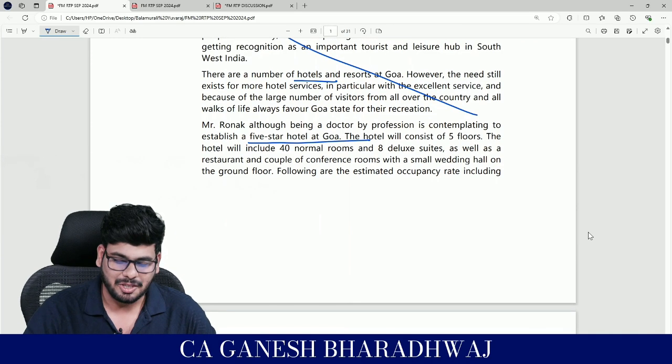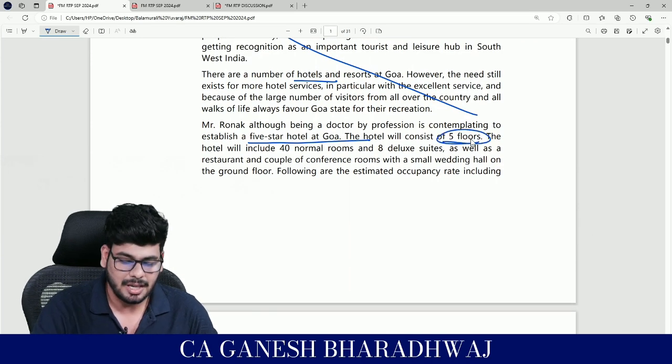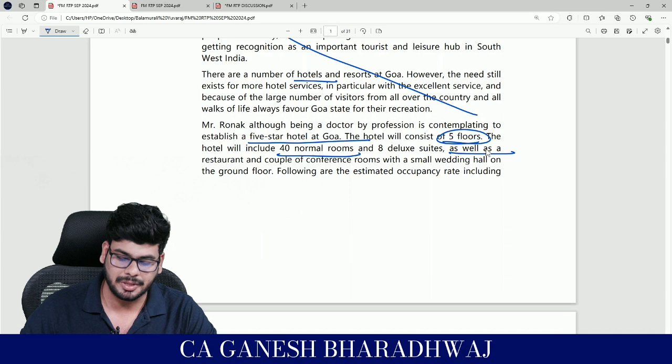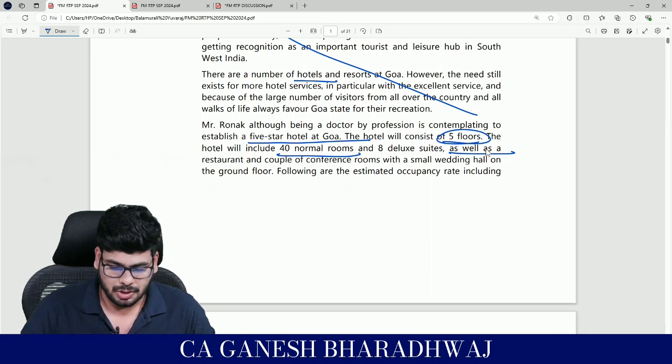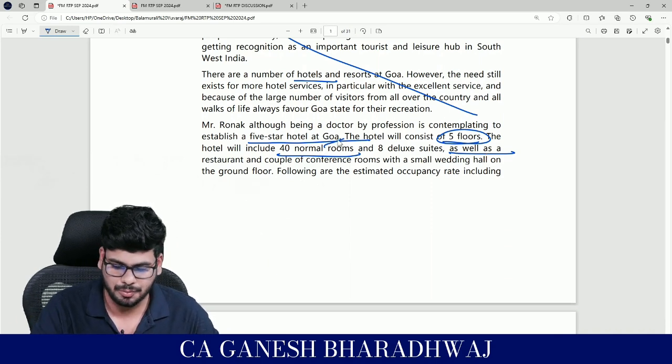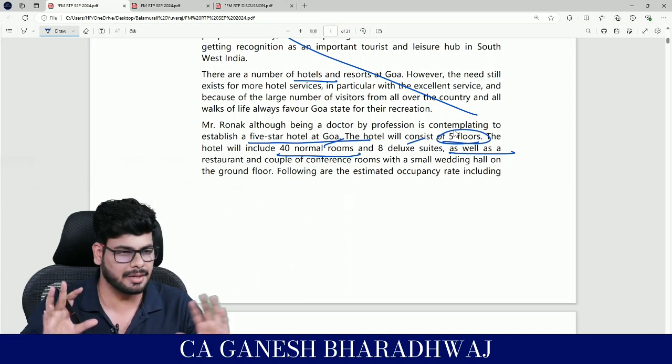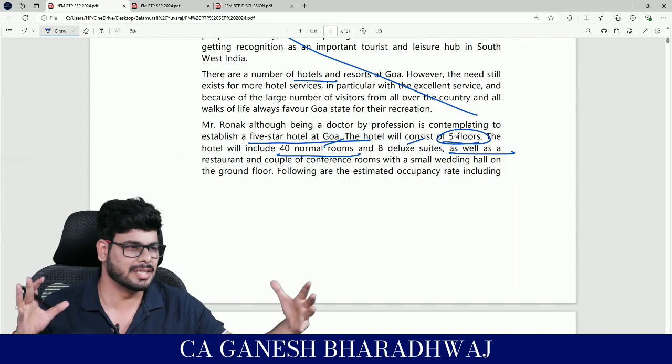Right? Fine. The hotel will consist of 5 floors. The hotel will include 40 normal rooms and 8 deluxe suites, as well as a restaurant and a couple of conference rooms with a small wedding hall on the ground floor. So basically, this is what they have. Some normal rooms, deluxe suites are there, and then there is a restaurant, and then conference rooms with a wedding hall and all. So this is what he has planned for.